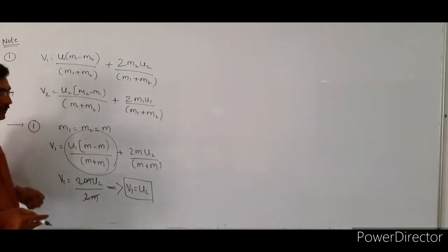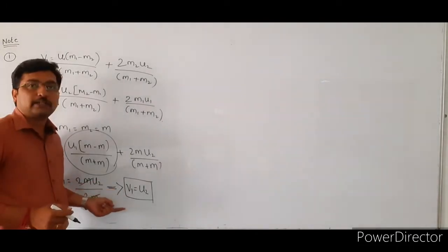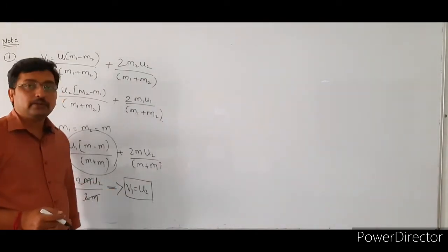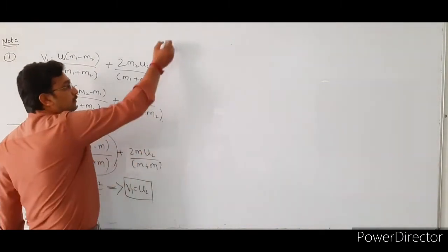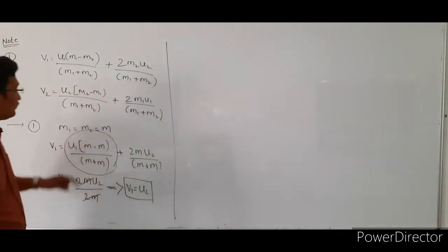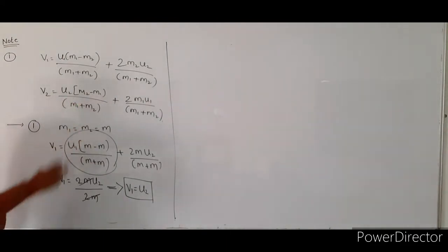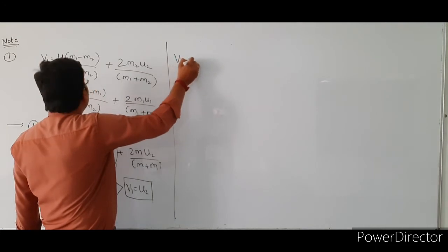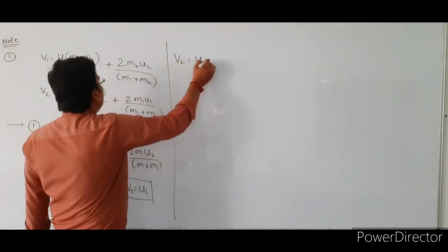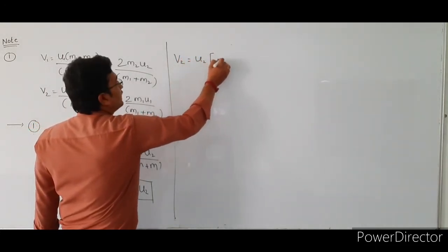So v1 indicates the final velocity of the first particle, and u2 indicates the initial velocity of the second particle. Okay, the next one, substitute this condition in this equation. So then v2 is equal to u2 bracket of m2 minus m1.